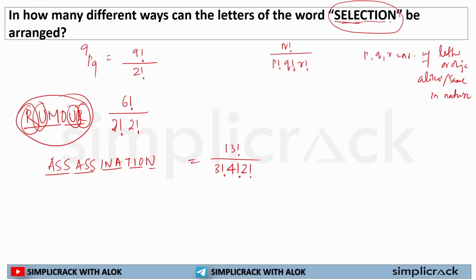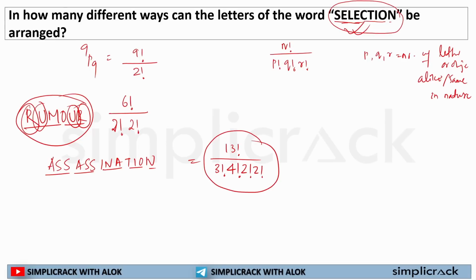Then I comes twice, so it will be 2 factorial. So you can see the answer is this. This is how you can arrange the letters of the word assassination, of the word rumor, of the word selection.